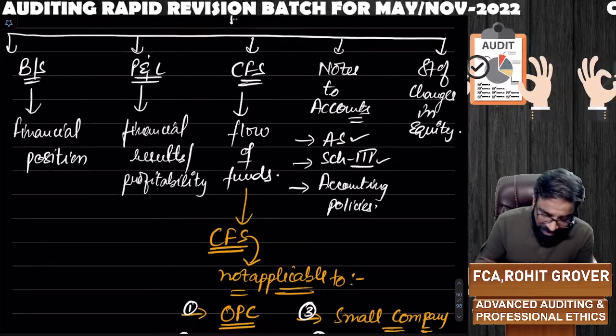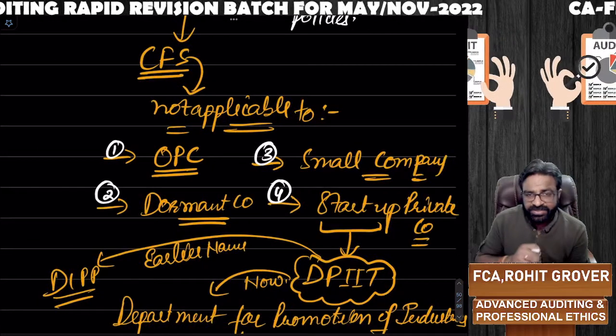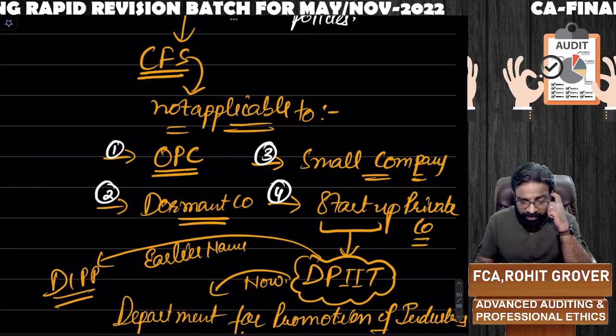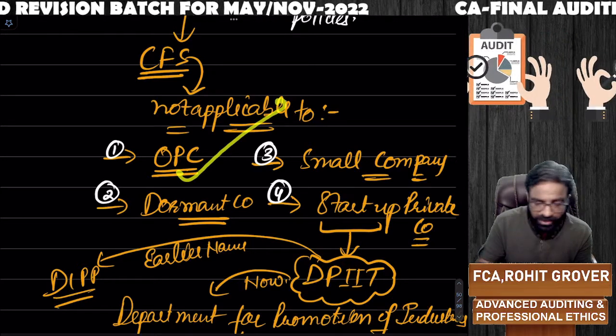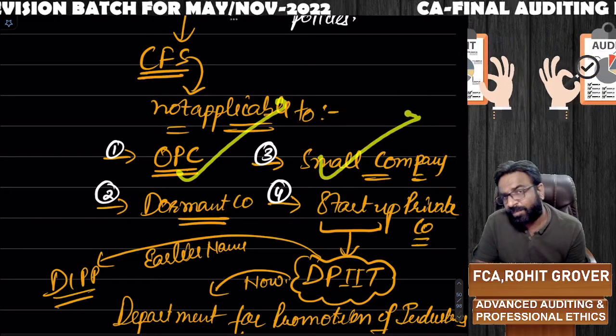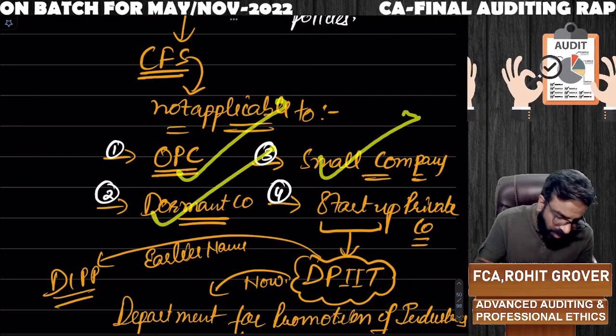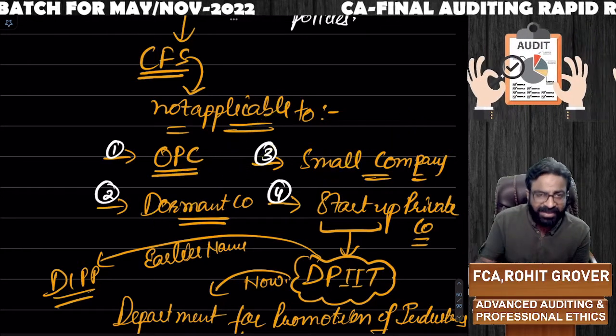But remember, in the financial statements, the cash flow statement is not applicable if you are an OPC. If you're a one-person company, you need not prepare the cash flow statement. If you're a small company, you need not prepare the cash flow statement. If you're a dormant company, you need not prepare the cash flow statement.